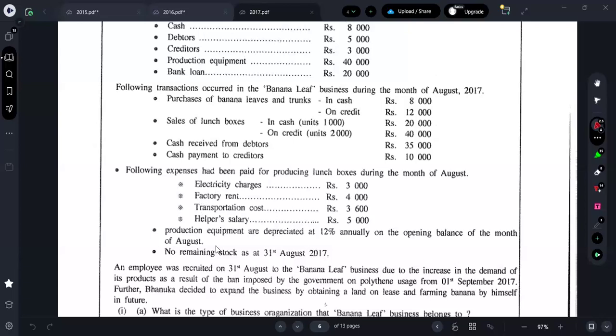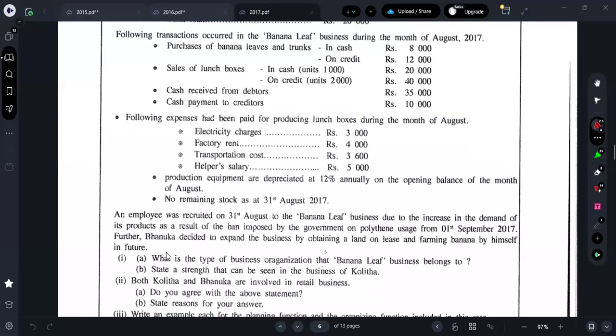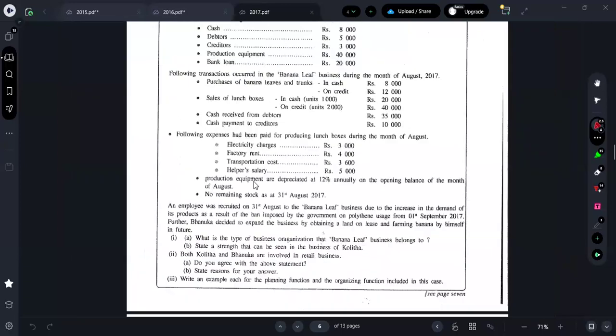Following expenses they have given. They have given production equipment are depreciated 12%. They have given no closing stock. And also, an employee was recruited on 31st August to the banana leaf business due to the increase in the demand of its product as a result of the ban imposed by the government on polythene usage from 1st of September 2017. Further, Banuka decided to expand the business by obtaining a land on lease and farming banana by himself in the future. Fine. Now, see what questions they're asking.